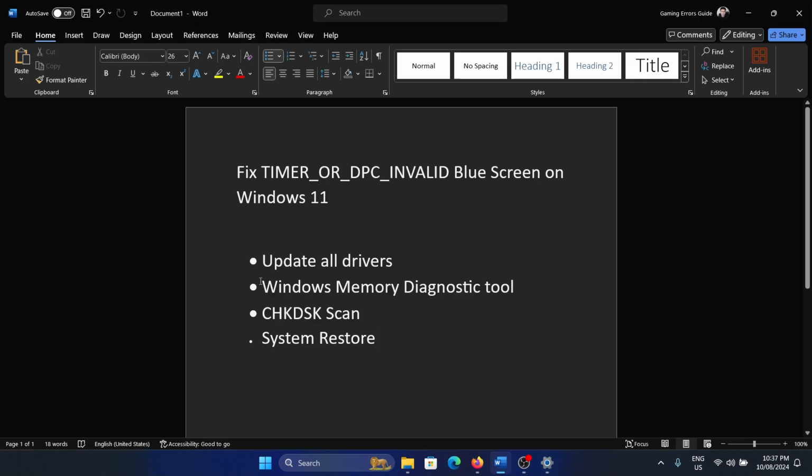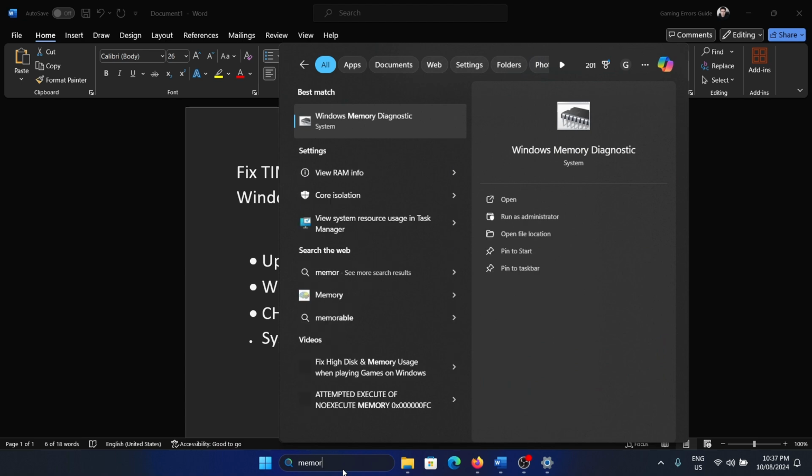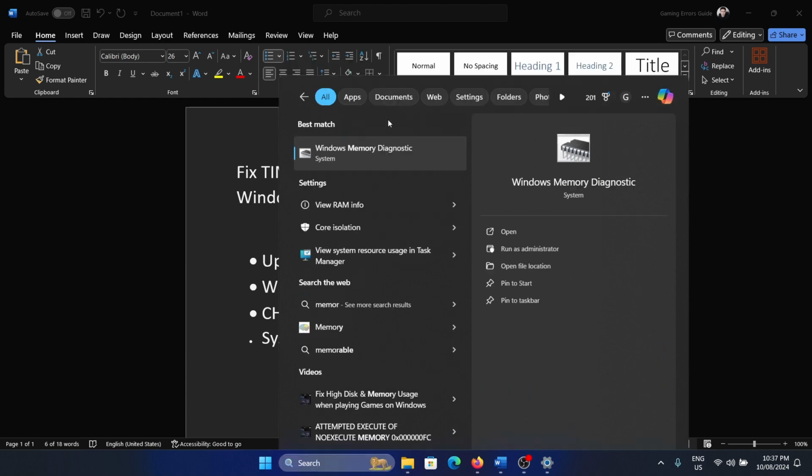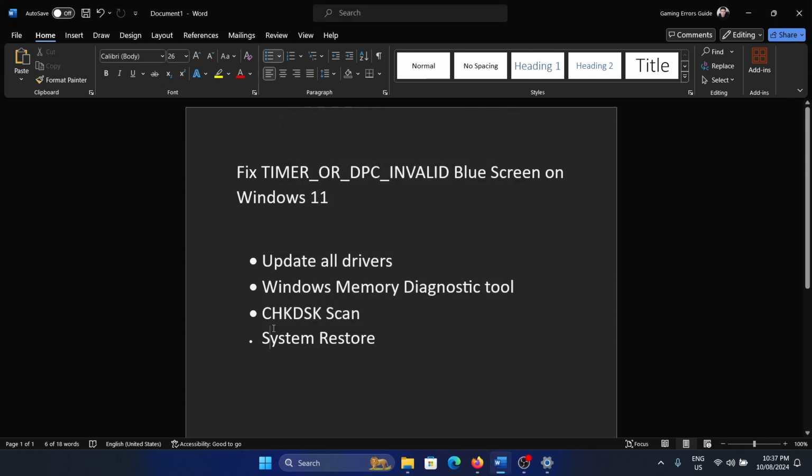The next solution is to run the Windows Memory Diagnostic tool. Search for the word Memory Diagnostic in the Windows search bar and click on Windows Memory Diagnostic. Click on Restart Now and check for problems.